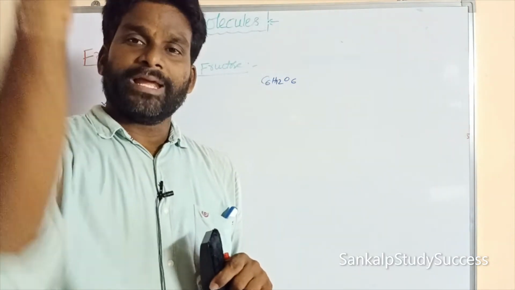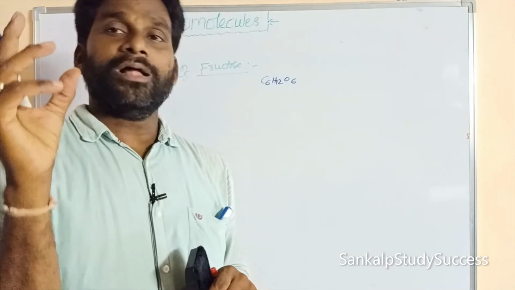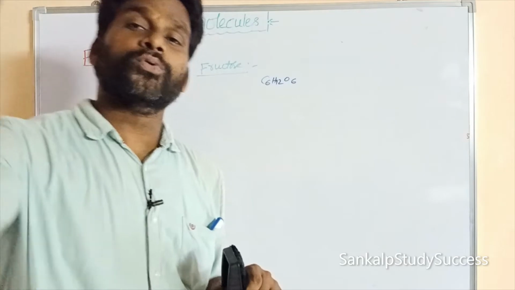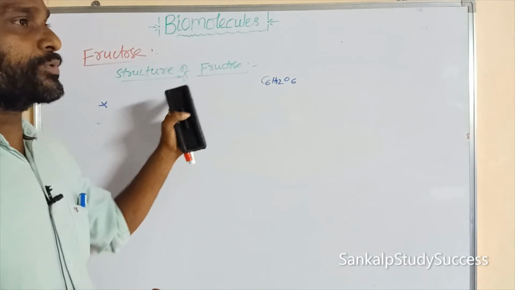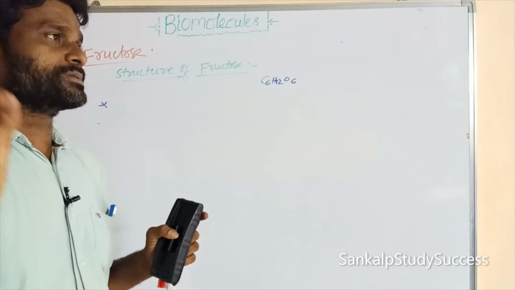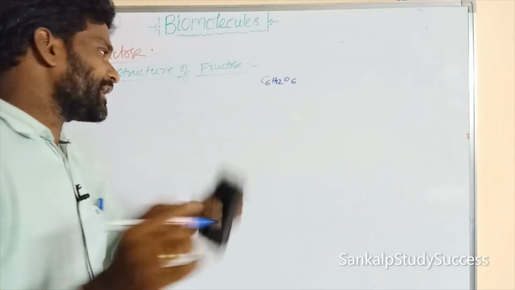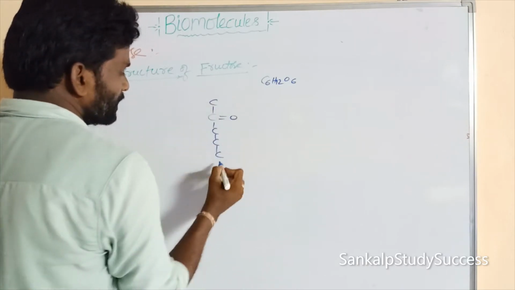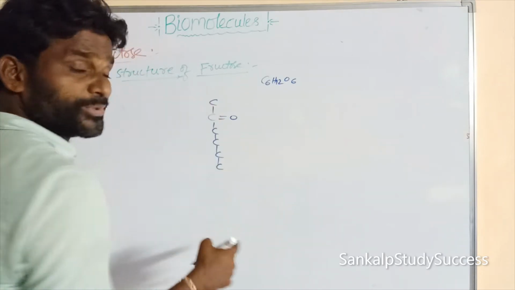the carbonyl group, the ketone group, is present at the second carbon, and all 6 carbons are present in a straight line manner, similar to glucose. According to the chemical properties of fructose, the ketone functional group is present at the second carbon, this is the first carbon, and all the carbons are in a straight chain.